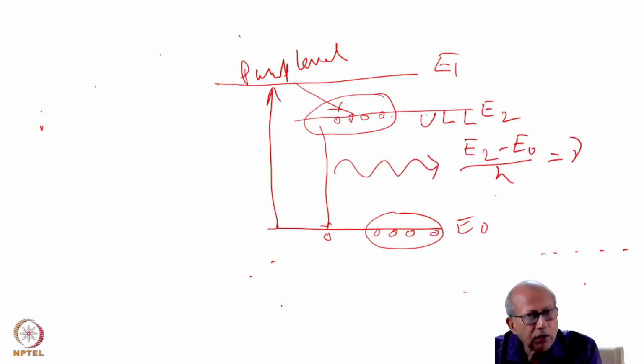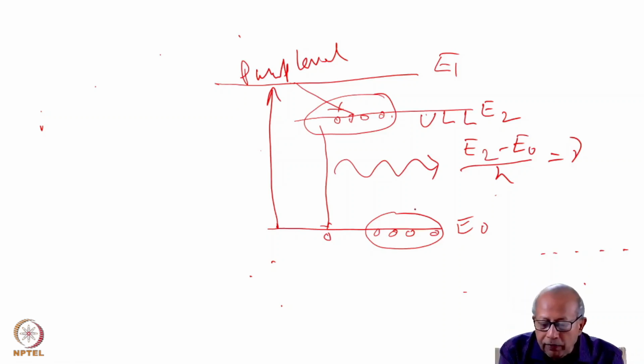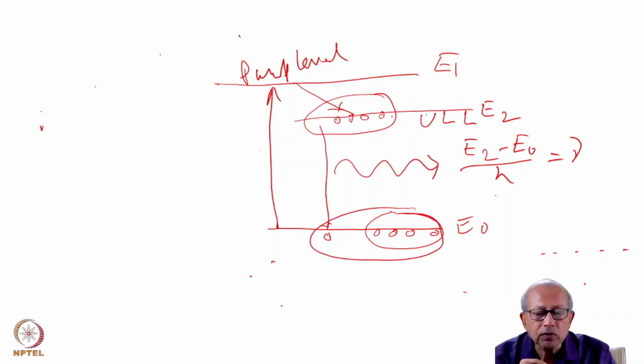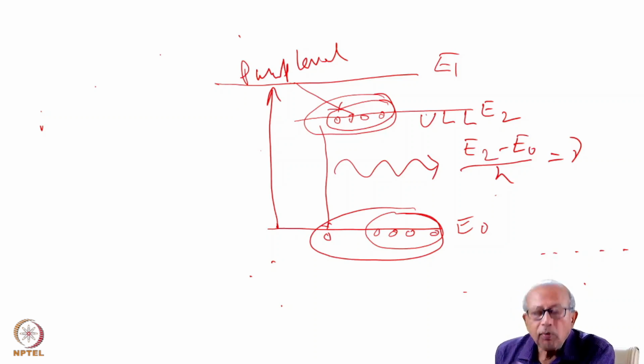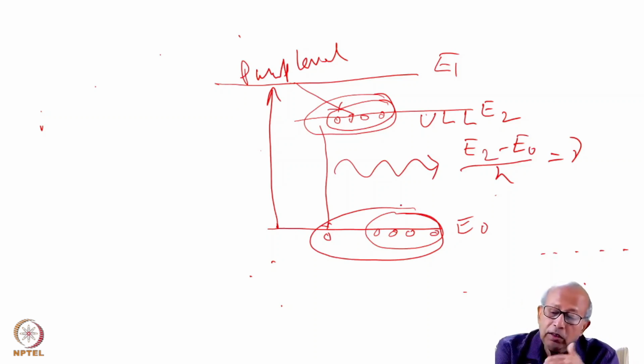The population inversion is killed because now the lower level has 5 atoms and the upper level has 4 atoms. So, with only one excited atom making a transition to the lower level, the population inversion is killed. In order to maintain this population inversion, always more than half of this initial population, which is 9, have to be continuously transferred to this level, else lasing will cease.